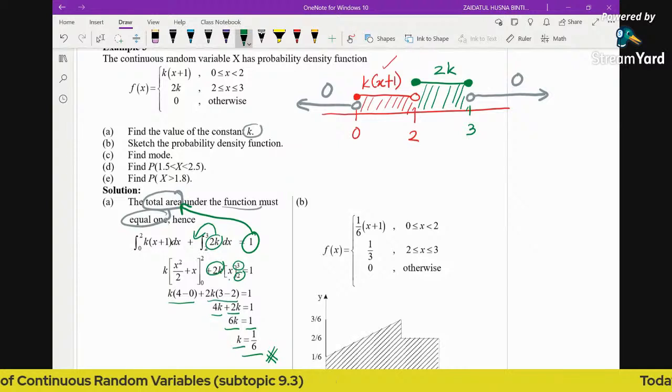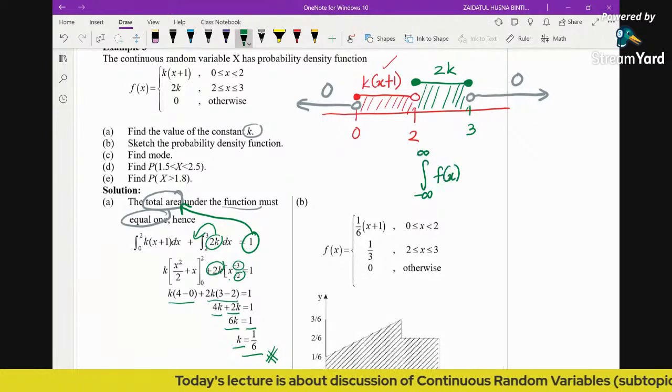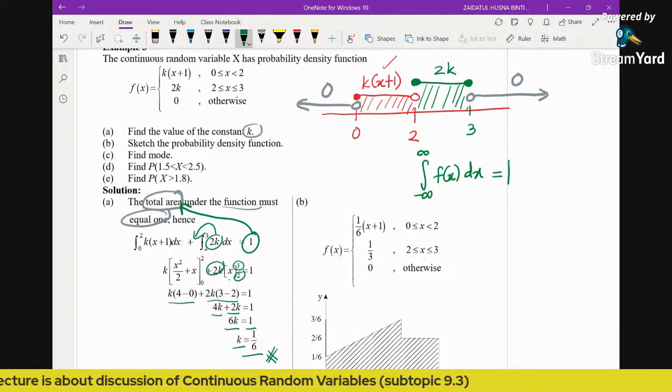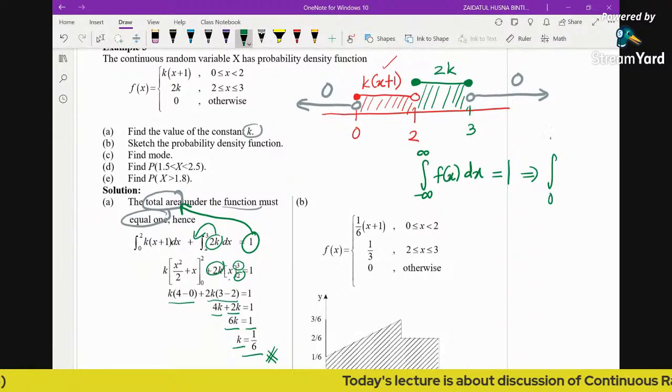Again, how do we obtain the value of constant k? By using the concept that the integral of the function from negative infinity to infinity is equal to 1. So in this case, because the function is only defined from 0 to 3, we modify the integral, so it's from 0 to 3.